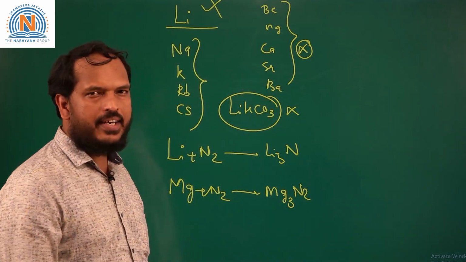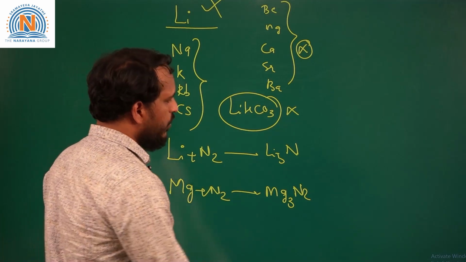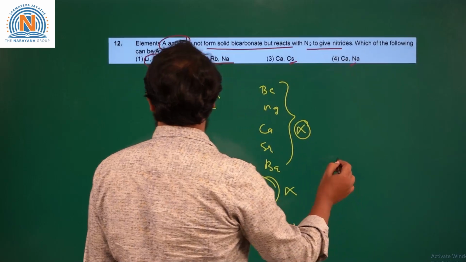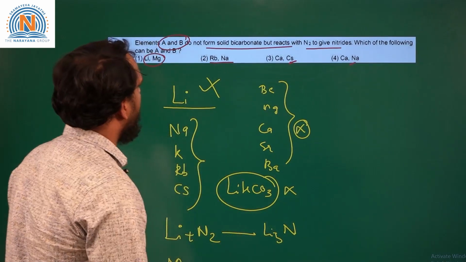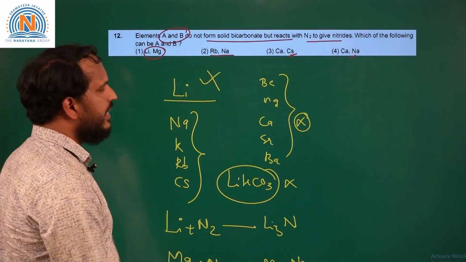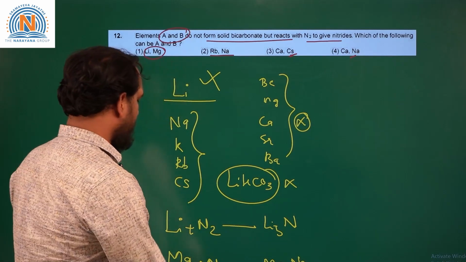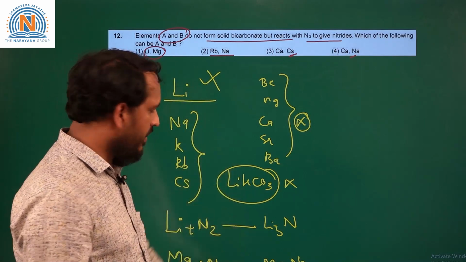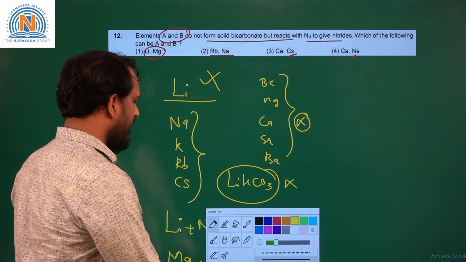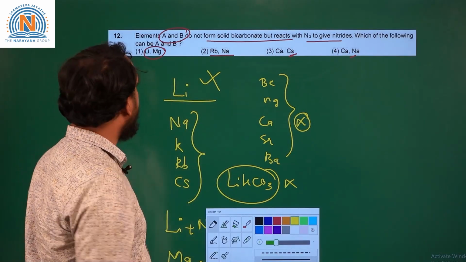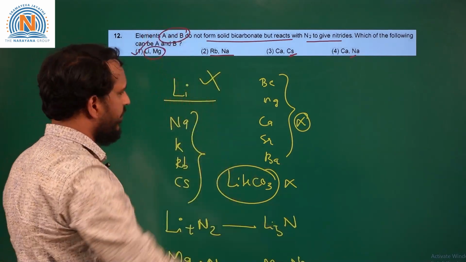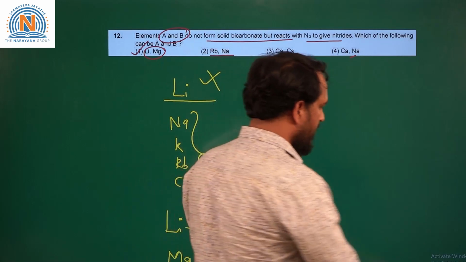So, these two conditions are satisfied by lithium and magnesium: not forming bicarbonate in solid state and forming nitride on heating. Hence, this option 1 can be the correct answer. So, we will move to the next question.